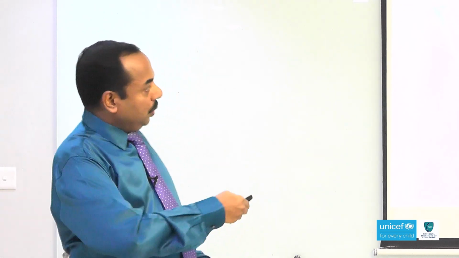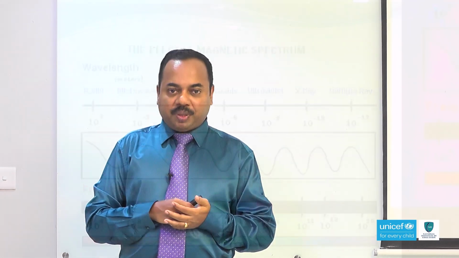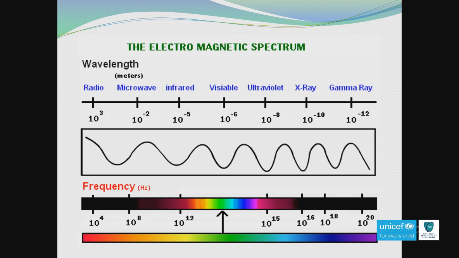Now we can go to the electromagnetic spectrum. This spectrum is very familiar to you. Electromagnetic waves are arranged on the basis of wavelength or frequency. Here you can see when you are moving from left to right, wavelength is decreasing and frequency increases. But here there is a question, visible light. How is the visible light arranged? You all know visible light means VIBGYOR. Violet is there, indigo, all the colors, red.